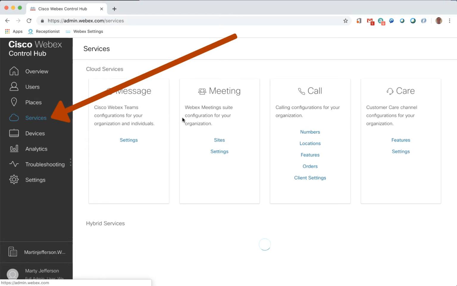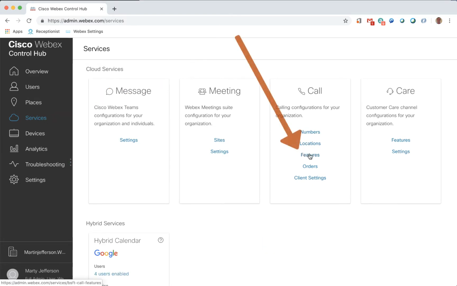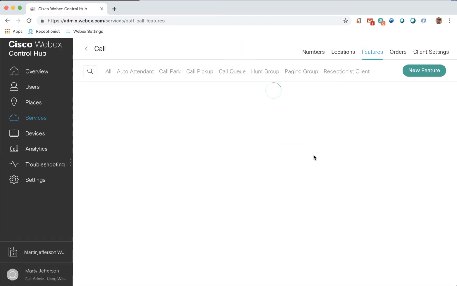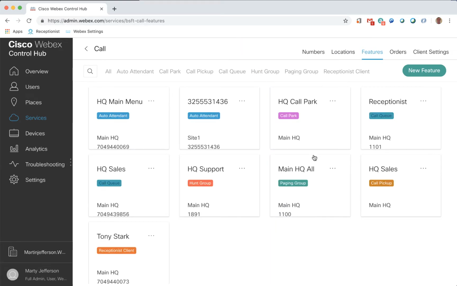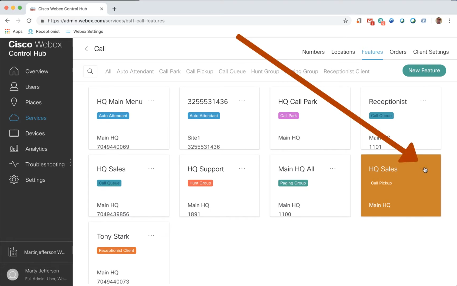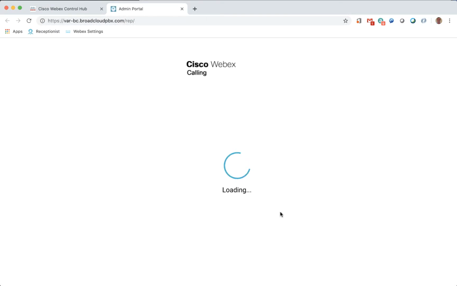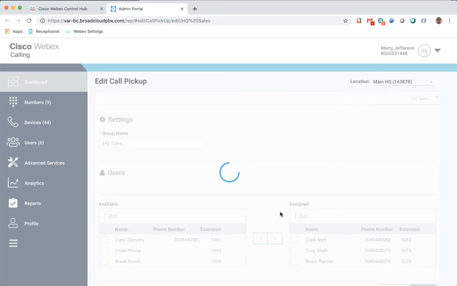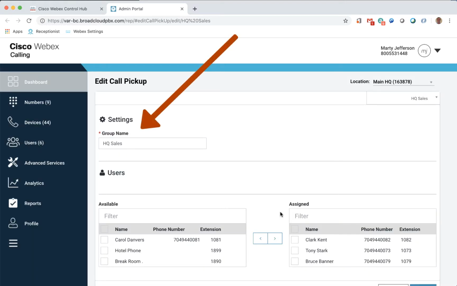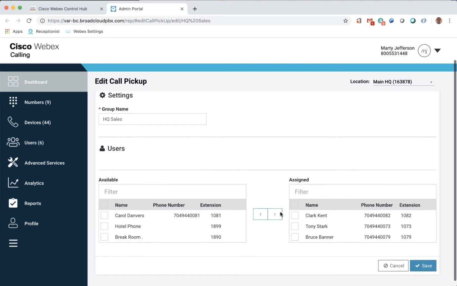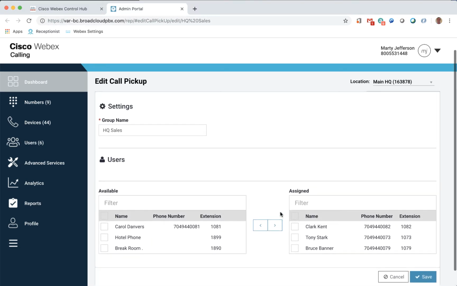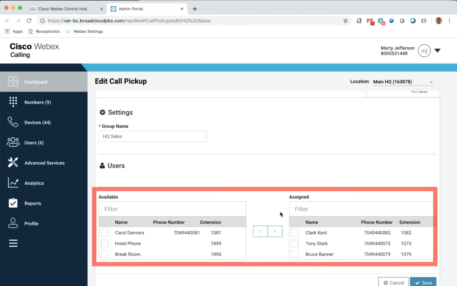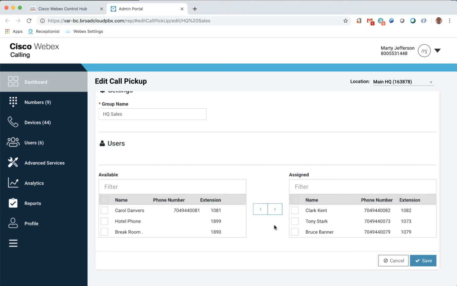As before, we go to the Services section to configure the service. In the Call service, we click on Features. In the Call service features, we already have the Call Pickup feature configured, so let's click on the three dots and then click Edit to see how it is configured. In the Call Pickup feature, we are only required to input a name for the feature and select which users will be in the Call Pickup group. Users can only pick up calls from other users in their group. Here is where we select which users will be in the Call Pickup group.